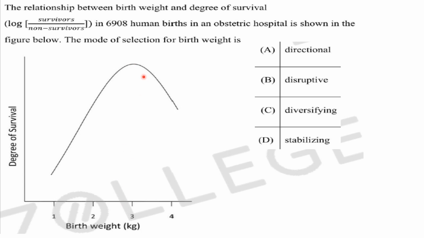This one. And it favors the average or intermediate trait. So the average birth weight is 3 kg and it is optimal. So the answer here will be stabilizing selection. Answer is option D.